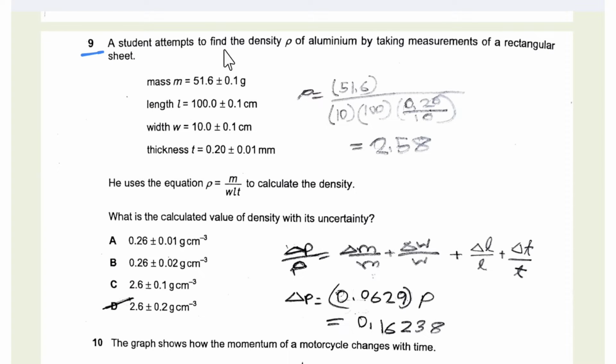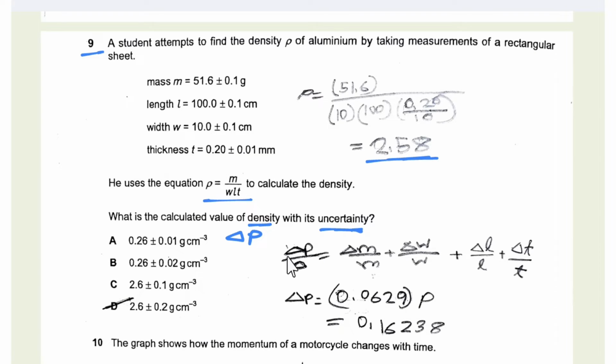9. A student attempts to find the density of aluminium by taking measurements of a rectangular sheet. He uses the equation, this is the original equation, to calculate density. What is the calculated value of density with its uncertainty? We know the mass, length, width and the thickness, so we just substitute the values in the equation to find the original value of density. Now we need to find its uncertainty. In all these options, the uncertainties are approximate uncertainties, so we need to find the approximate uncertainty in D.